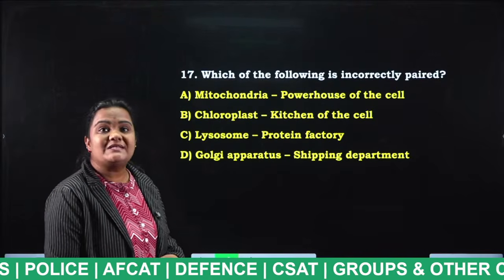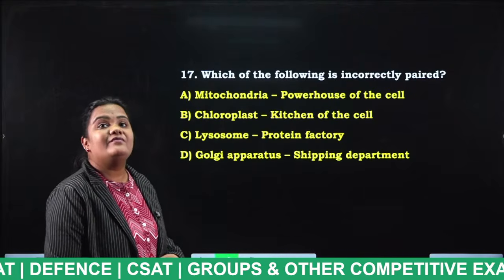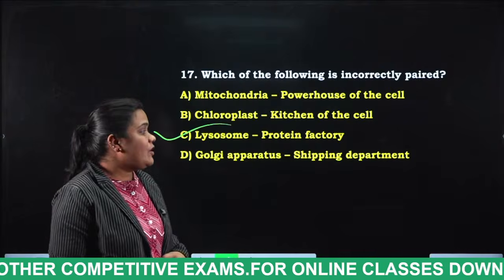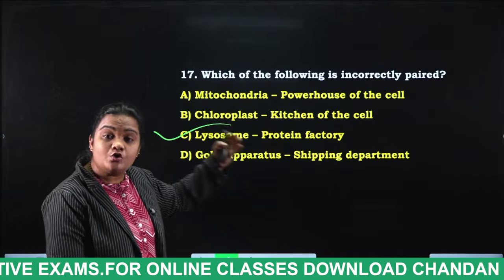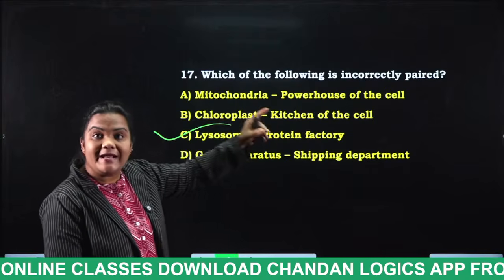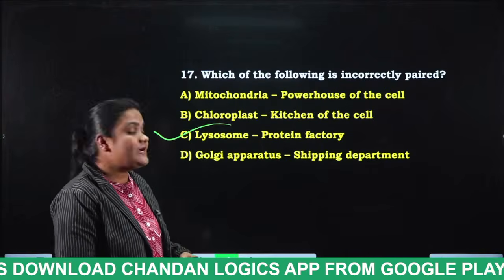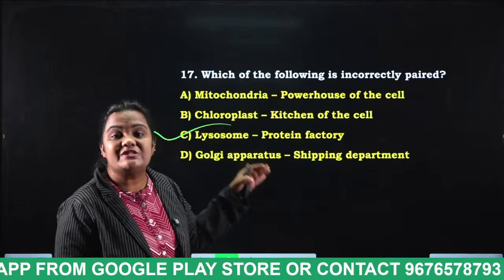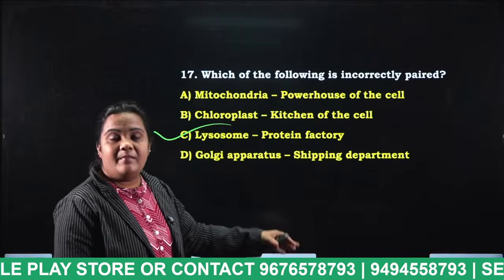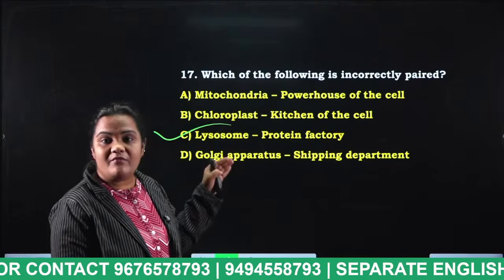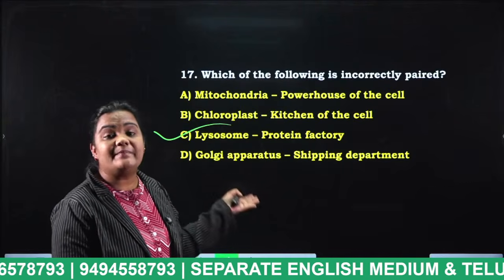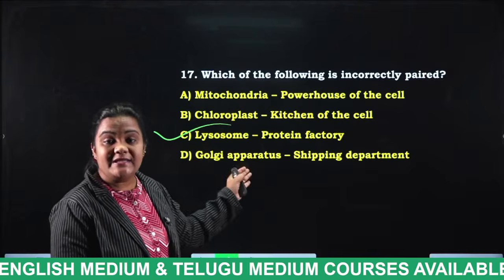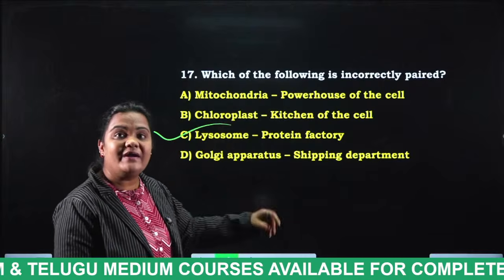So look at option C, students. Very good, Shiny. So option C is incorrect. Why? Because protein factory is ribosome. Lysosomes are suicidal bags. How can you say D, students? Golgi apparatus is also known as post office or shipping department of the cell. But what is the nickname of lysosomes? Suicidal bags or garbage disposal or clean crew, but not protein factory. Protein factory is the nickname for ribosomes.